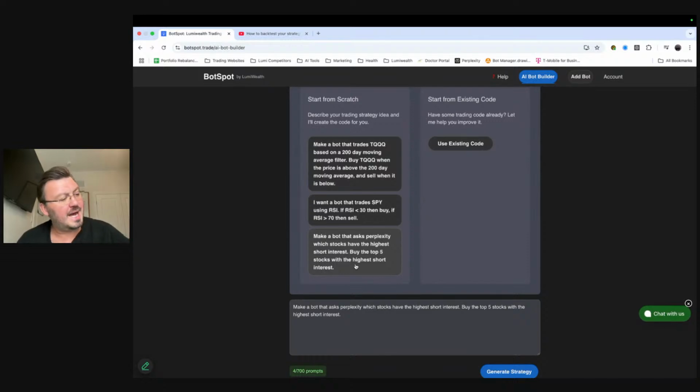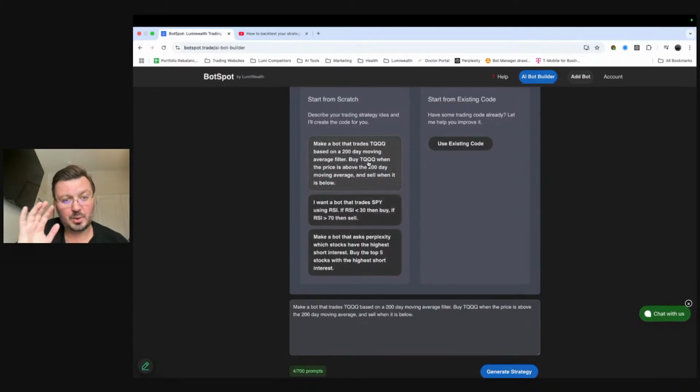Another one that we've built in the past was build a bot that looks for biotech companies that are probably going to get approved soon, that have drugs that are going to get approved soon. You can literally type that in. It will build out a bot for you, write that Python code for you, and it's very easy for you to launch that. So a lot of really, really cool examples here.